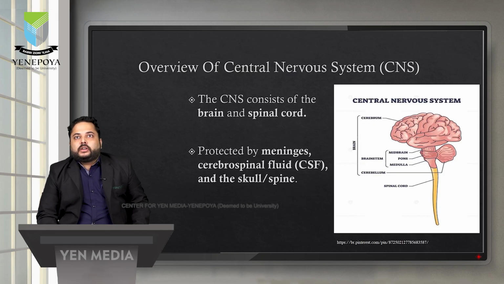So as we all know, what is the central nervous system? The basic definition, what we all know, be it from the neuroscience background or anywhere: the CNS comprises the brain and spinal cord. So there are two major parts of the CNS. First is the brain, and the second is the spinal cord. And apart from these, the brain is protected by meninges, the cerebrospinal fluid which circulates in those meninges, as well as the primary protection, that is the bones, be it the skull or the spine.